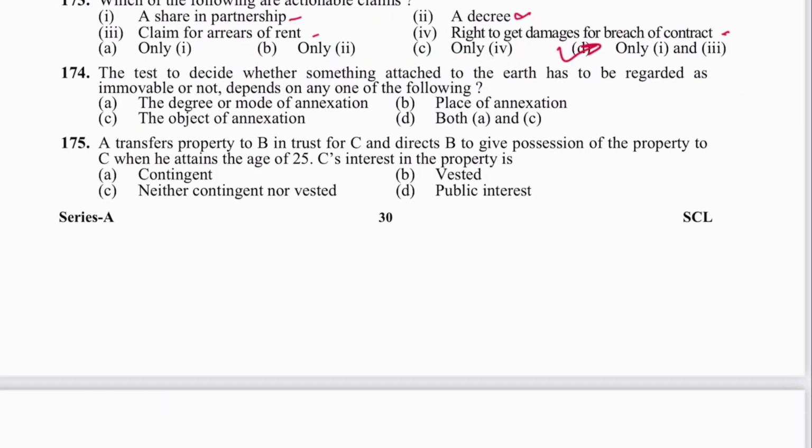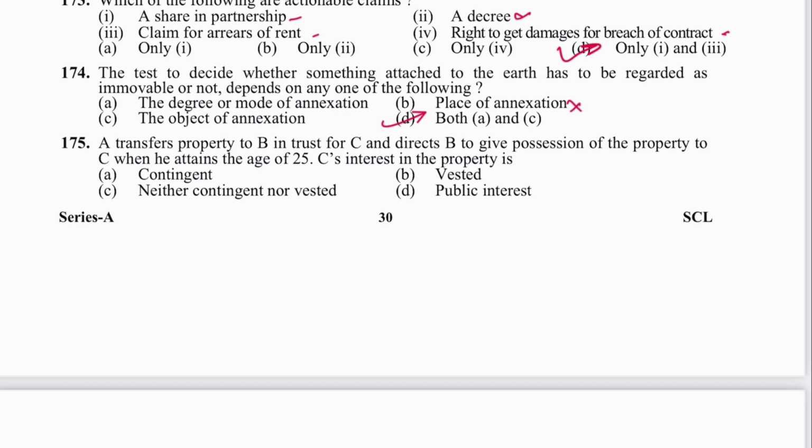Next is 174. The test to decide whether something attached to earth has to be regarded as immovable property or not depends on any one of the following. Degree or mode of annexation, yes. Place of annexation, no, place doesn't matter. The object of annexation, yes. So D would be the answer. A and C both.